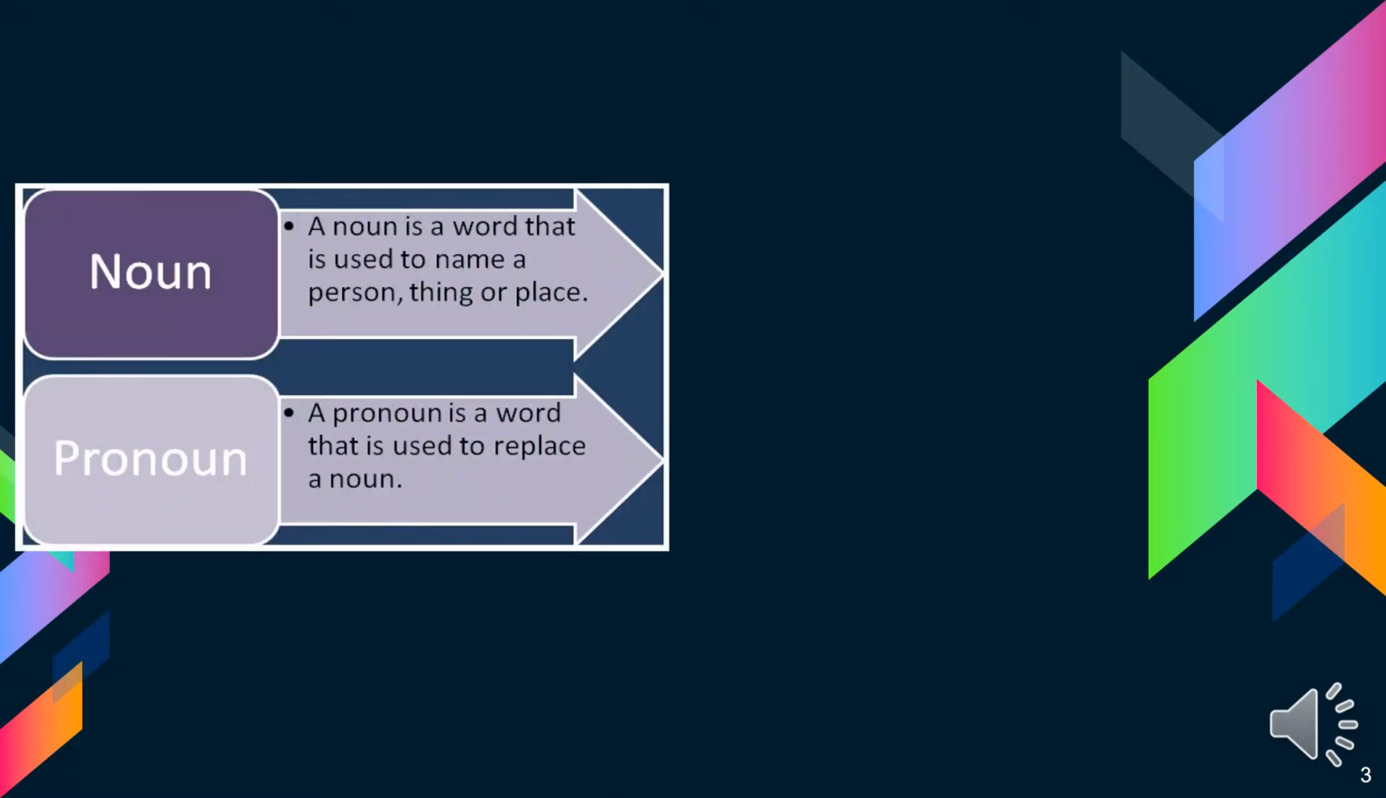A noun is a word that is used to name a person, thing, or place. For example, a person like a woman, a girl, a man, a doctor, a teacher, a thing like a chair, a table, a TV, a place like school, hospital, garden, or whatever.